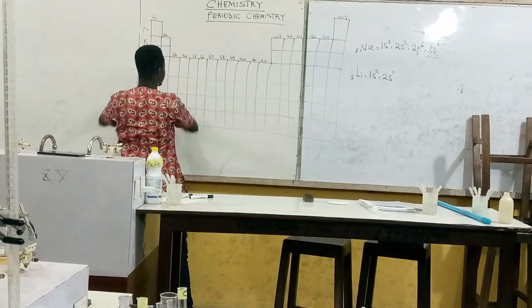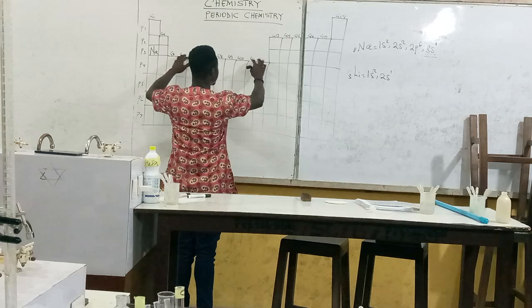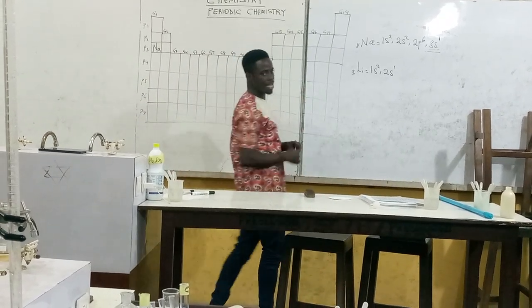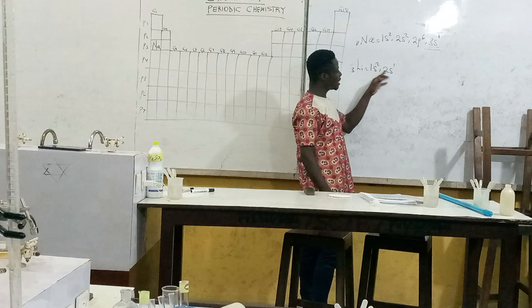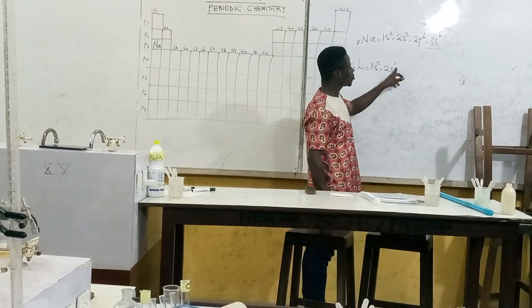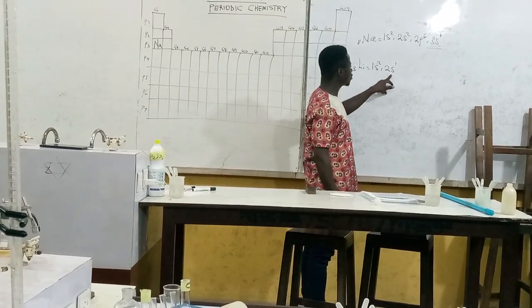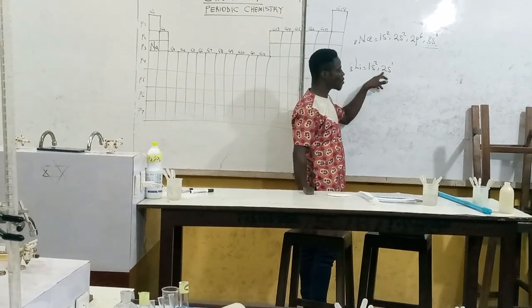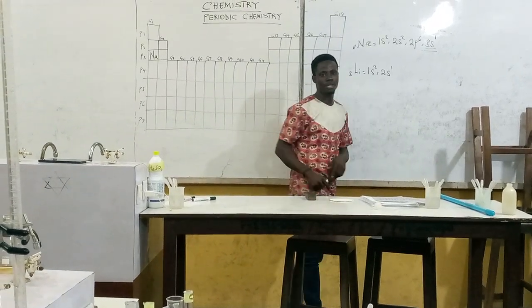These are S block members. These are D block members. These are P block members, and there are down values for the F block. So this indicates that lithium belongs to group 1, it's in the S orbital, and it is in period 2, because the principal quantum number here indicates that it is in period 2.